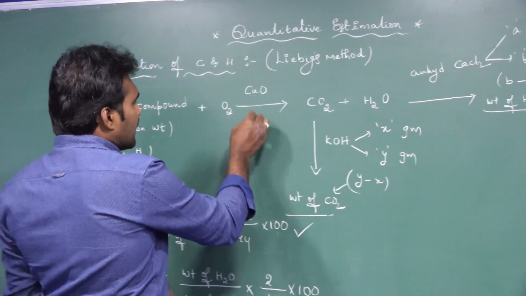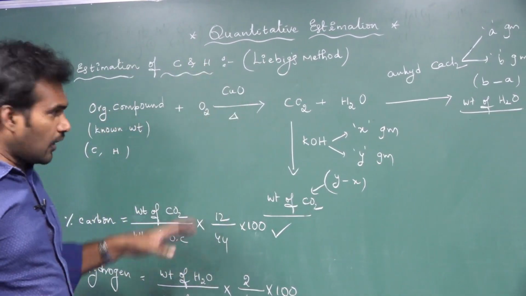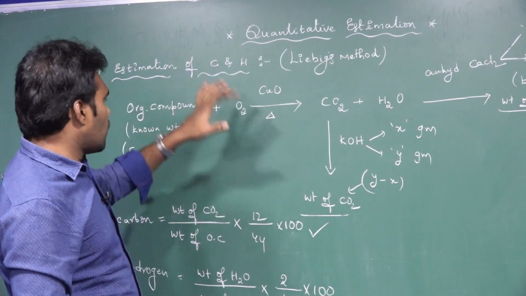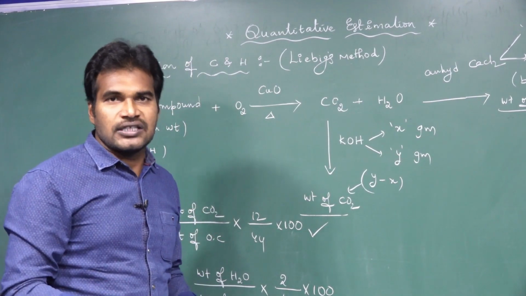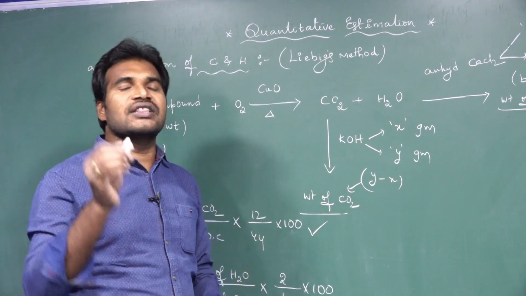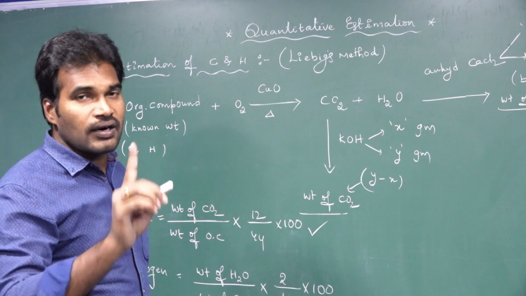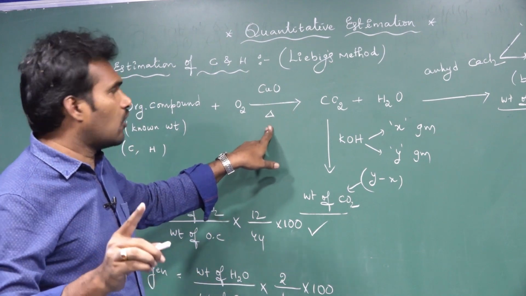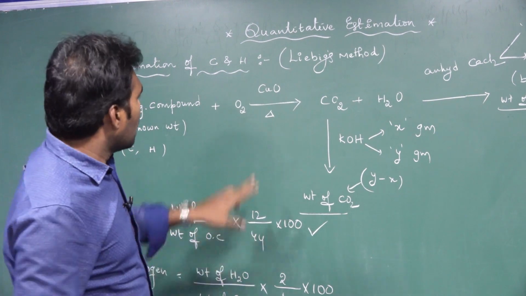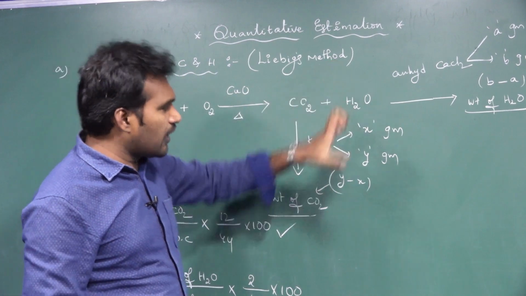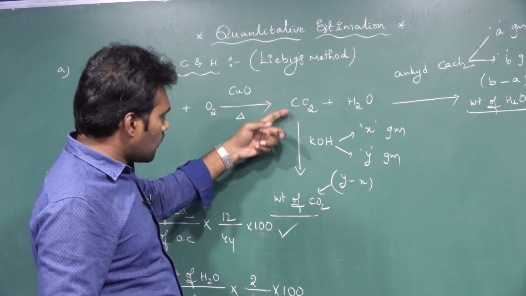Next, here we should heat it. After we supply the oxygen, we should heat it. And this heating we do in a special tube, that is what we call combustion. Combustion means we know that burning in the presence of oxygen is called what? Combustion. And the special tube that we are using to do this heating, we call it what? Combustion tube.